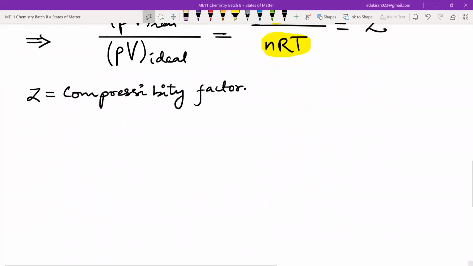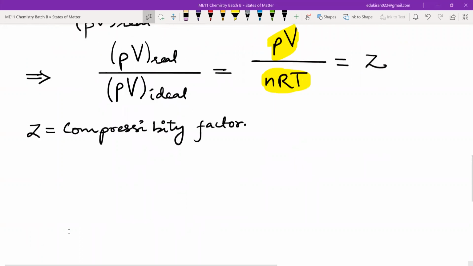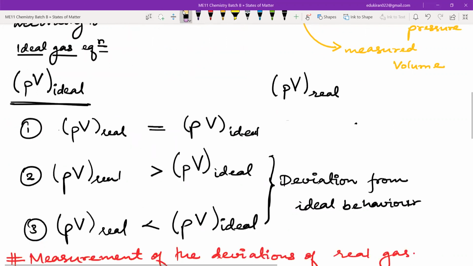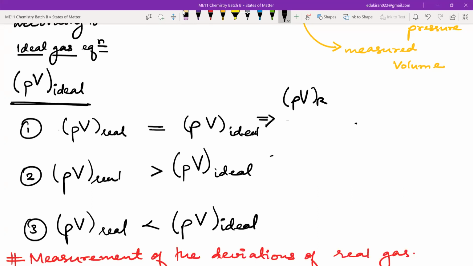Now, see this Z here. We wrote it here. Listen here. Can we write this as PV real upon PV ideal is equal to 1?